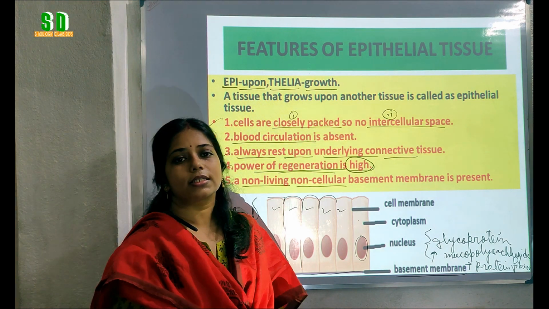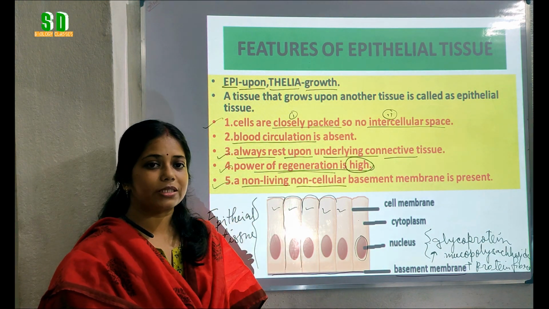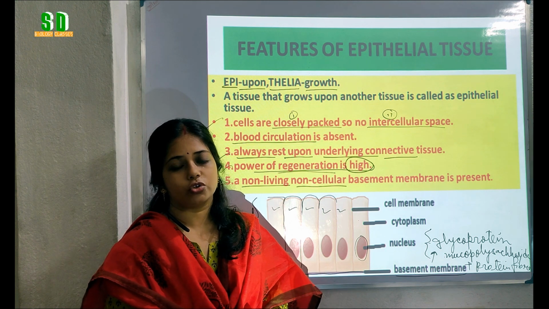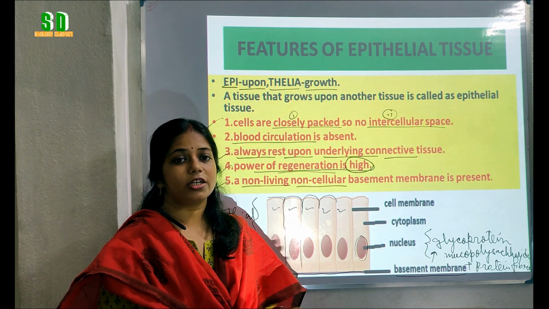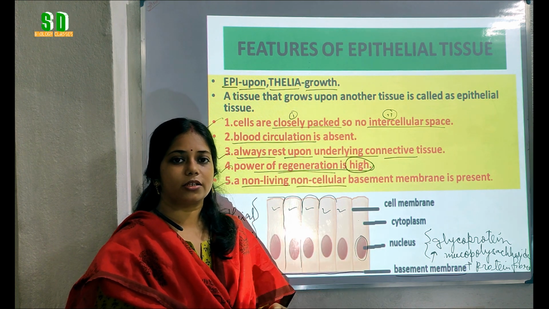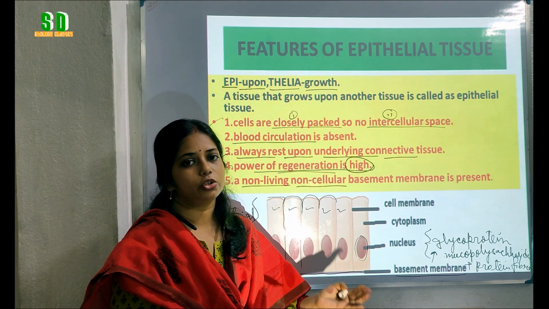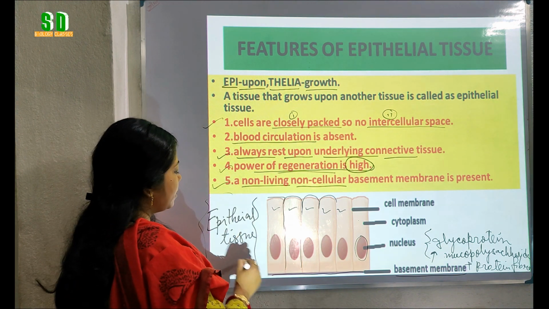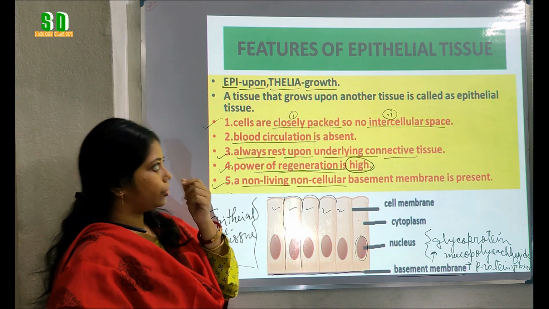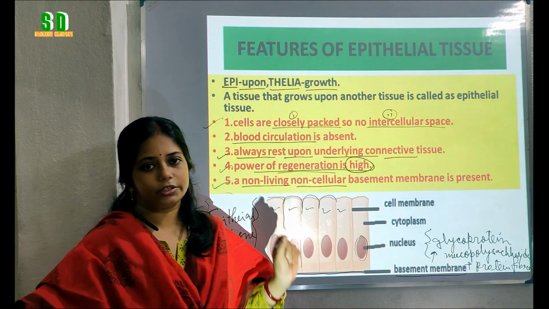So basically it is like a cementing material that present in between the connective tissue and the epithelial tissue. And it can be secreted, that is the chemical components can be secreted by both the epithelial tissue and the connective tissues. So these are the basic parts and basic features about the epithelial tissue.